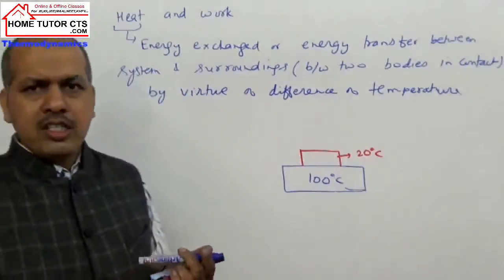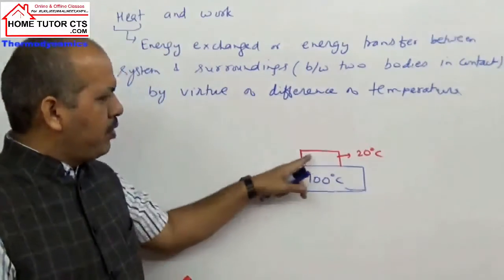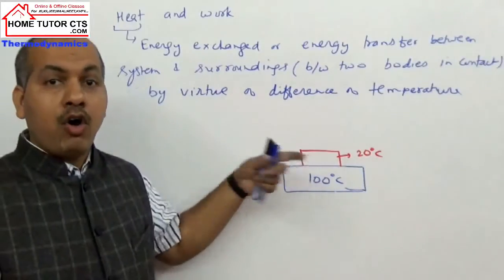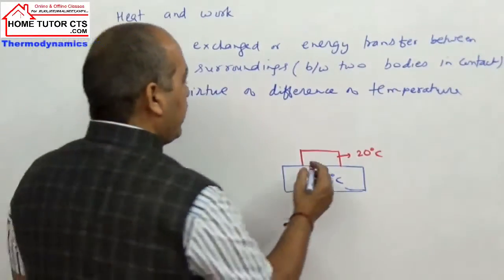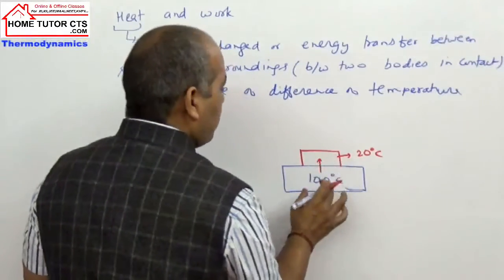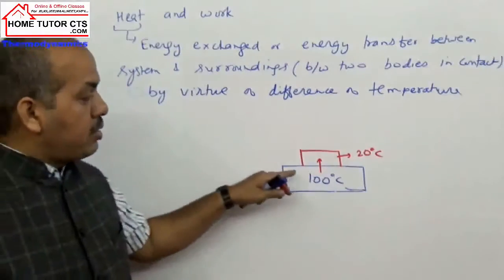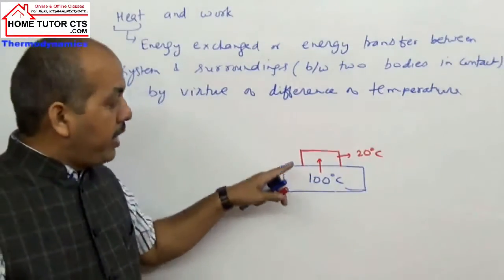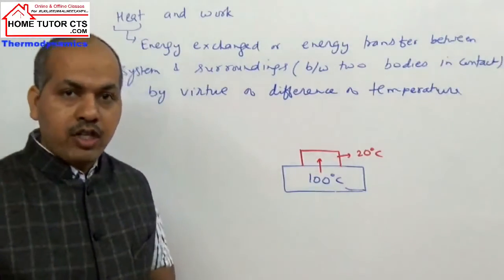You can see that after some time this body starts becoming hotter. Why? Because of energy transfer from the body having high temperature to the body having low temperature.